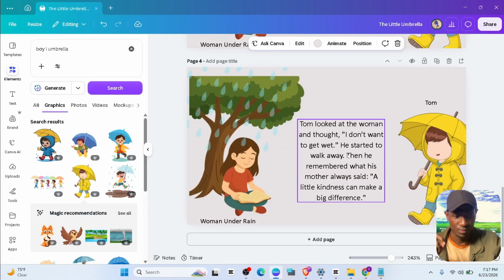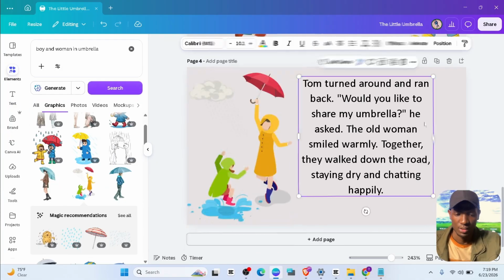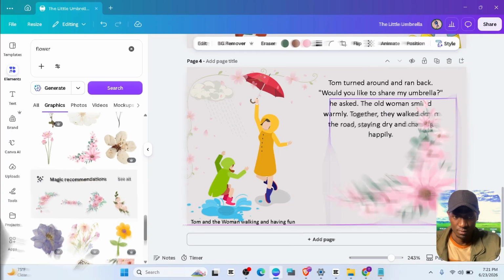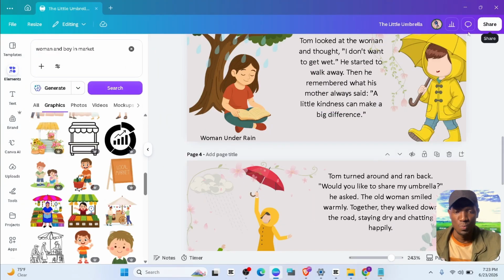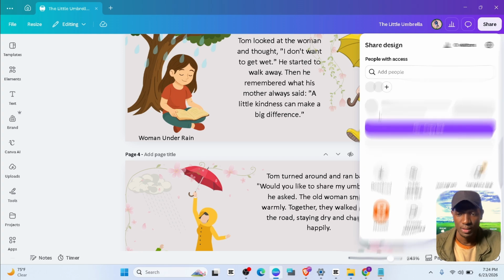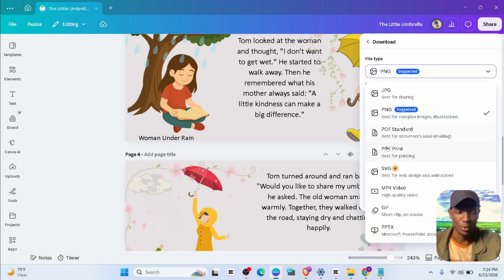Good. So basically, I think you've gotten the idea. So to export it, we're going to click on share. That is, if you've confirmed everything is okay, click share. Then we go ahead and download. Remember, we don't want pictures, this is a PDF, so we're going to select PDF.